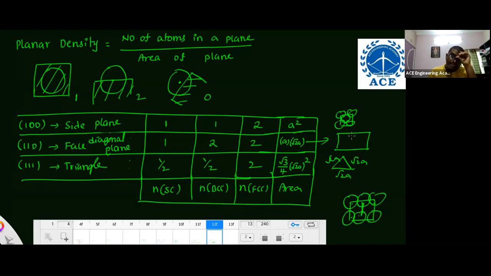Okay, sorry. Yes, right. This is a diagonal. Here it is not there, na? This atom. I think 2 only, na? 2, na? 2 only. Not 1.